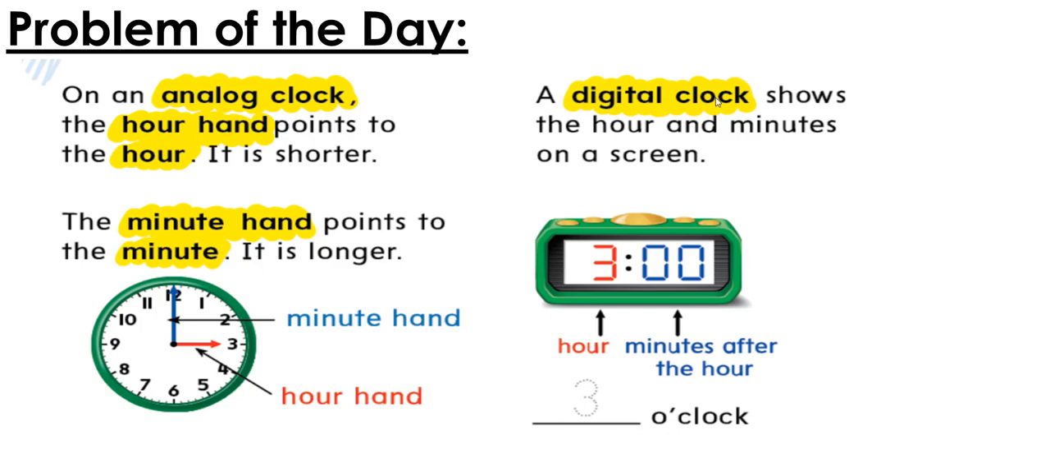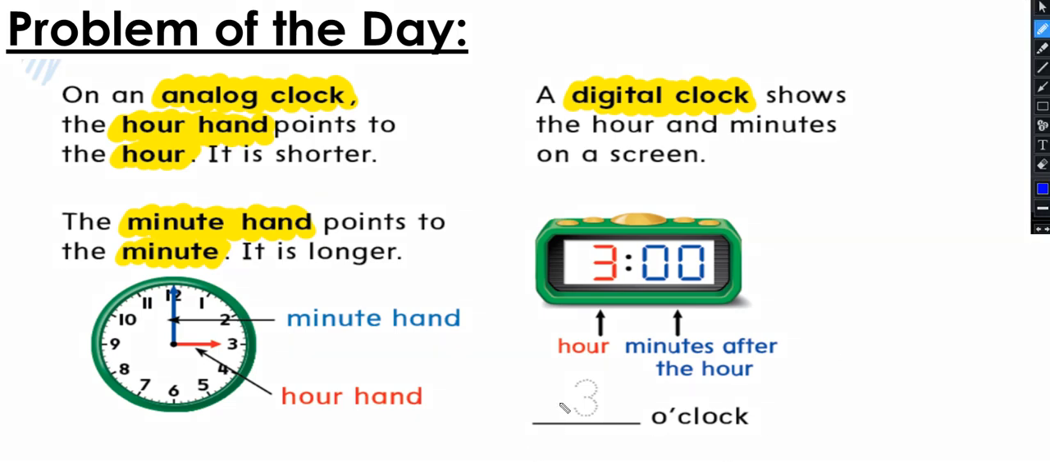Then we have digital clocks. A digital clock shows the hour and minutes on a screen. It shows it with numbers. The first number is the hour and the other number is the minutes after the hour. So in these both clocks, both these 2 clocks are giving the same time, which is 3 o'clock.